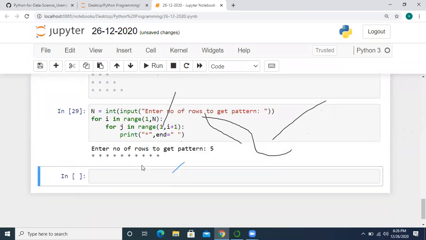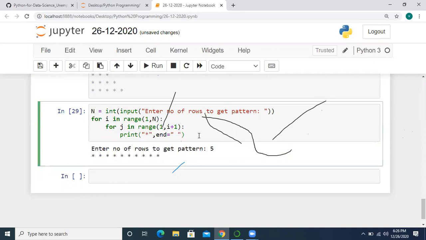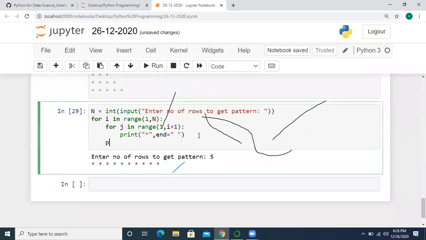See here, I am getting all the stars in the same row. So for that purpose I am going to print backslash n, or else you can just call the print function, because in the print function the end parameter by default is backslash n.